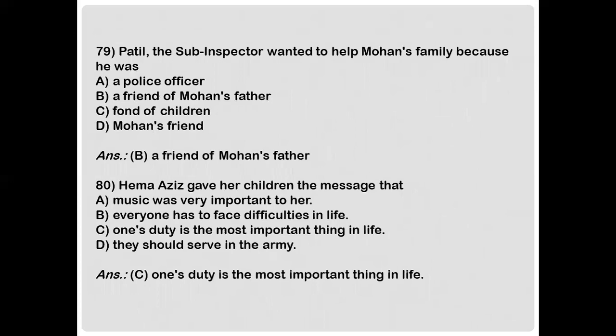Okay, next. Patil, the sub-inspector, wanted to help Mohan's family because he was A. A police officer, B. A friend of Mohan's father, C. Fond of children, or D. Mohan's friend. And the answer is option B. A friend of Mohan's father.